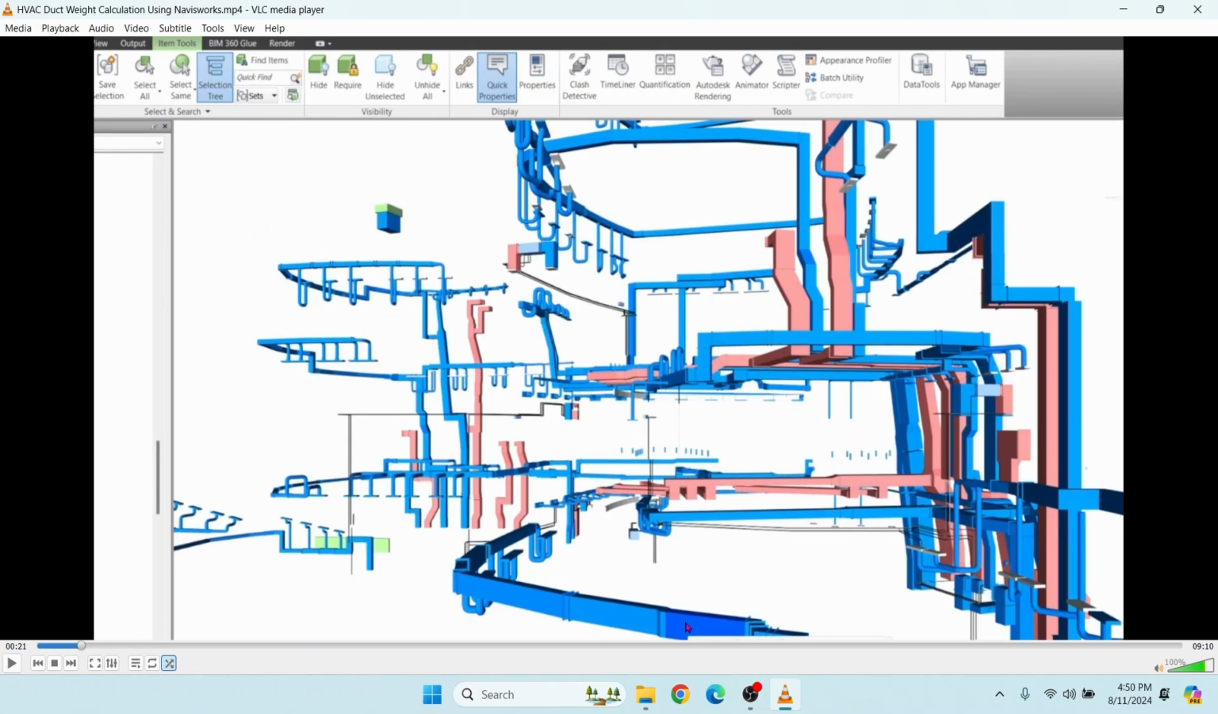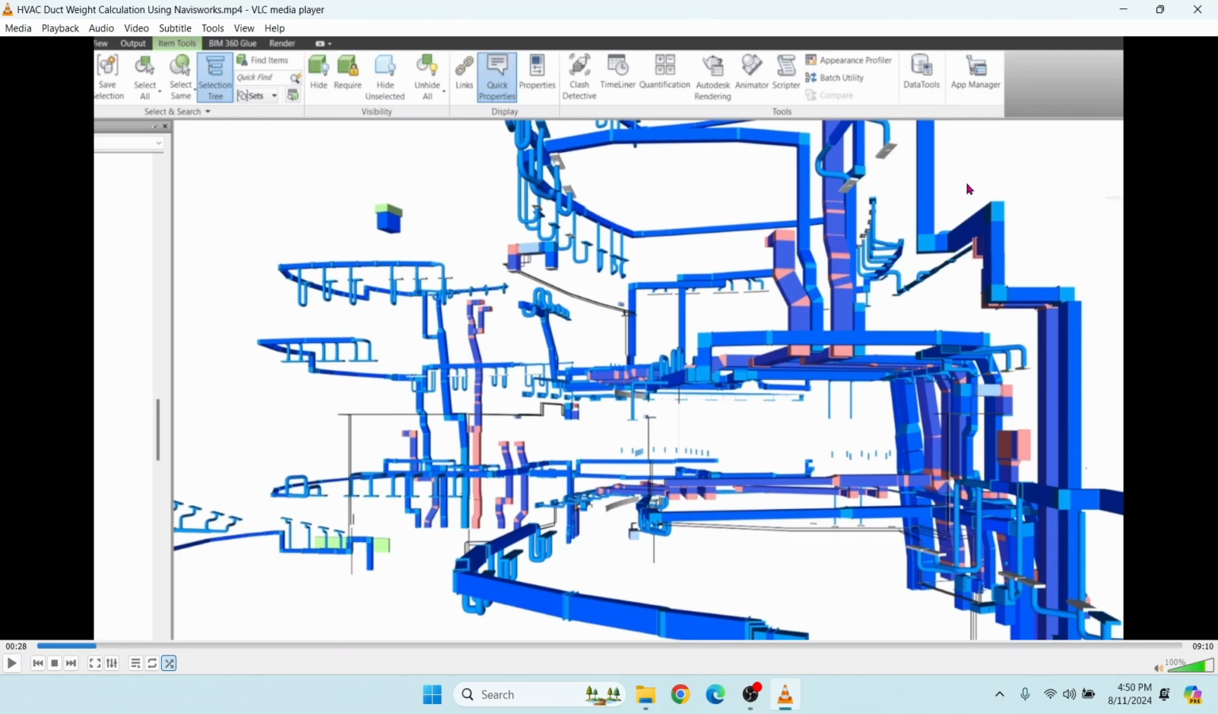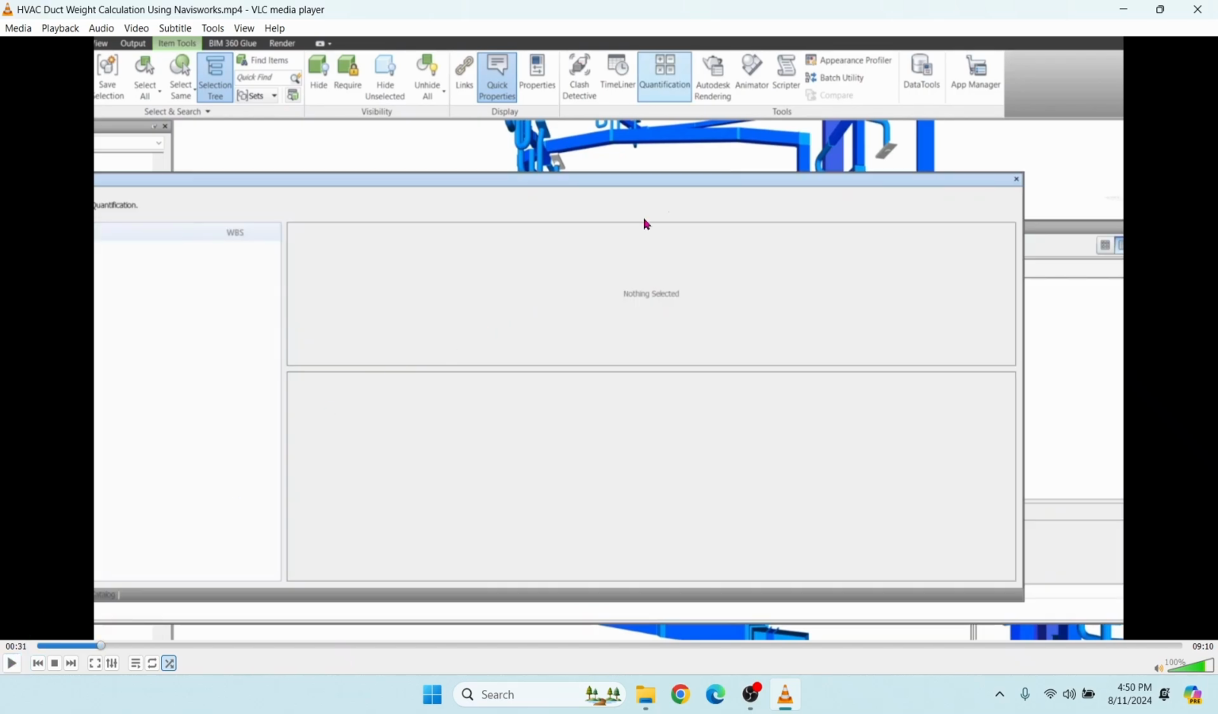Then click one duct piece. Click Select Same in Navisworks. Click the Same Name in the drop-down menu. Then it will select all the ducts. Now all the ducts in the model are selected. Then click Quantification. Now we are going to quantify the duct.